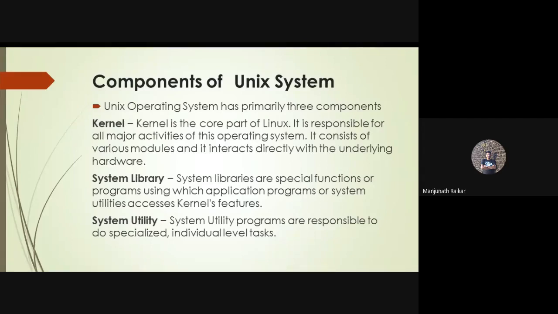Similar to that, system libraries. System libraries are special functions or programs using which application programs or system utilities access the kernel's features. System libraries are supportive libraries to run the system. Normally, to run a particular operating system, we have to install some packages to perform particular activities.